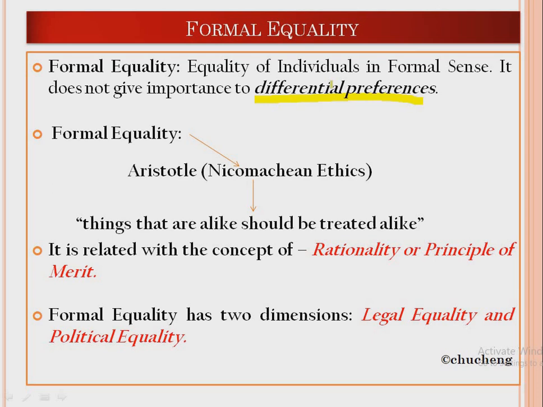Unquote. In this quotation, you can see that he said that things that are alike should be treated alike.